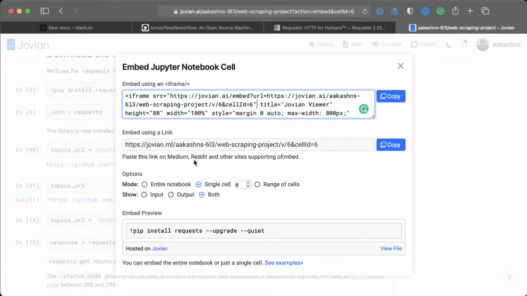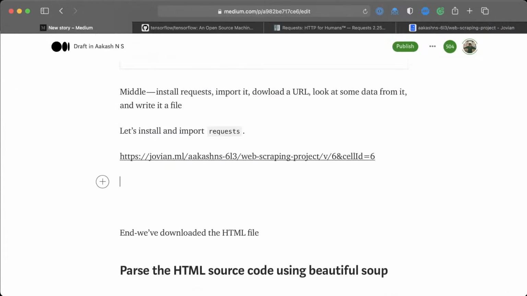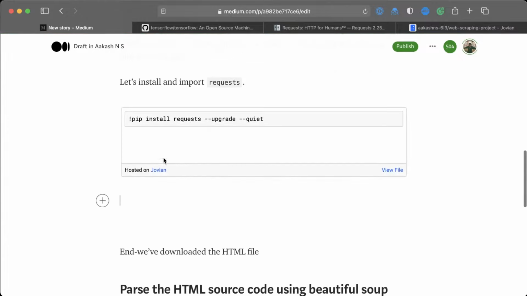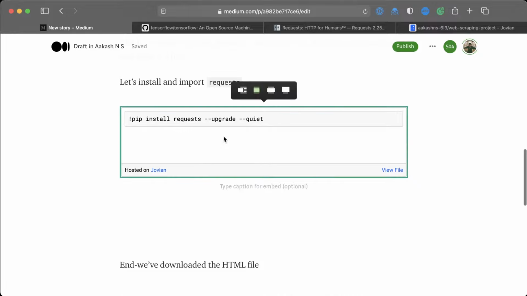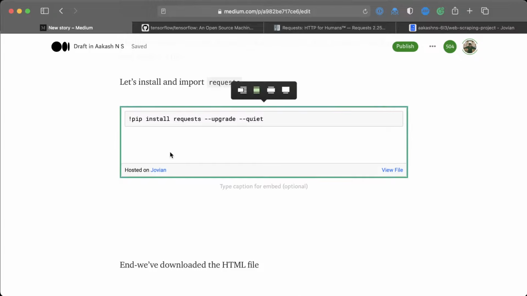And it turns out that this link works fine on Medium. So I'm just going to copy this link and I am going to come back here and just paste this link here. And that is going to embed for me this line of code. Now, just based on how embeds work on Medium, sometimes for longer cells, the embed may still look very short and you may not be able to actually click inside.